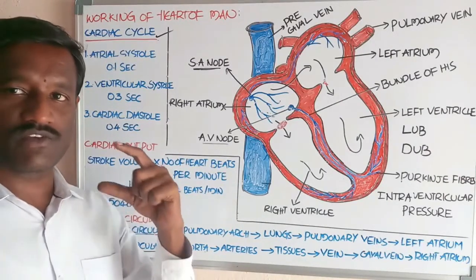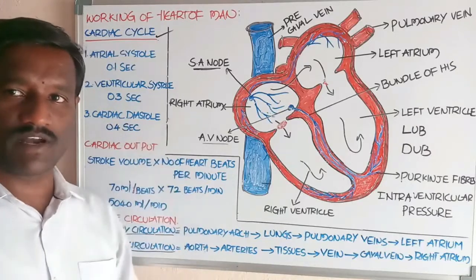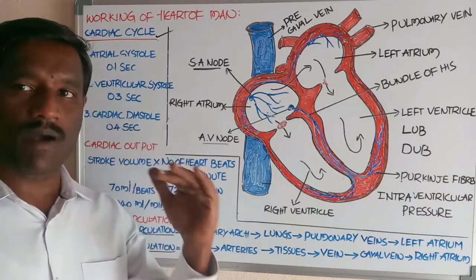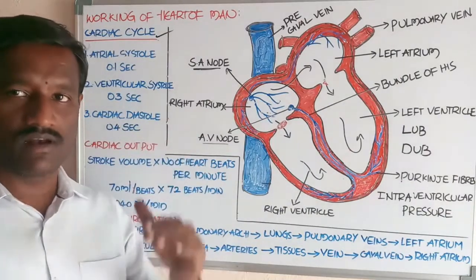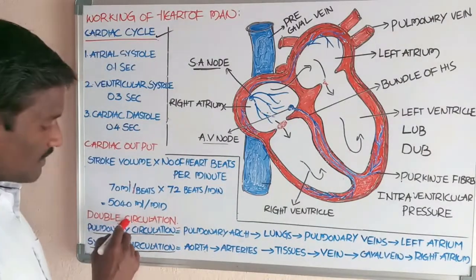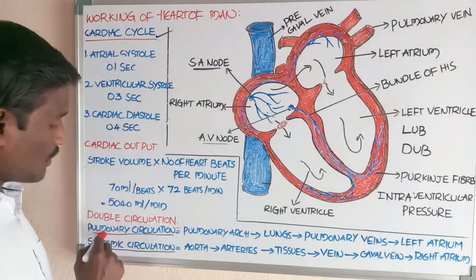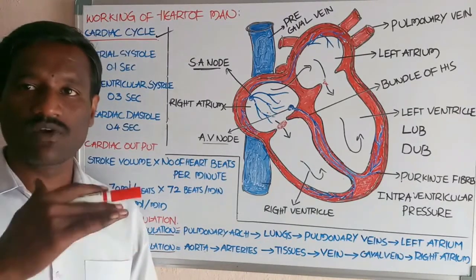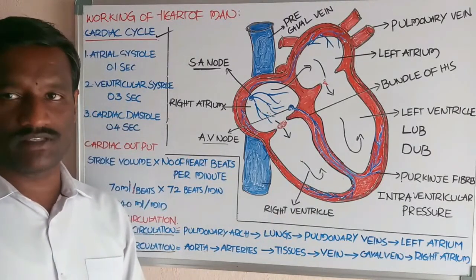Cardiac output is equal to 5 liters per minute. Cardiac output means the volume of blood pumped out by a single ventricle per minute. Okay students, next, double circulation. Double circulation is divided into pulmonary circulation and systemic circulation. Double circulation appeared in human beings.